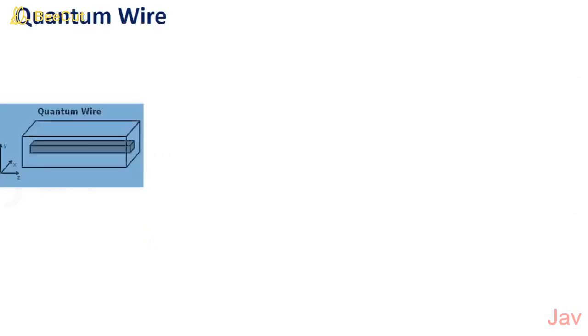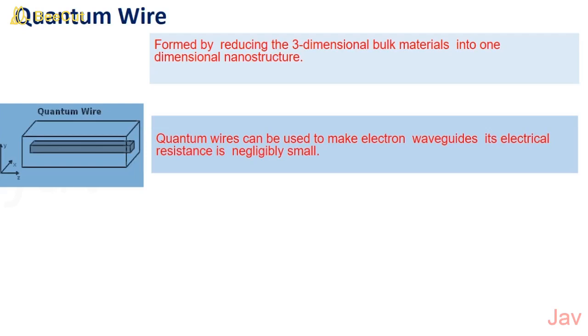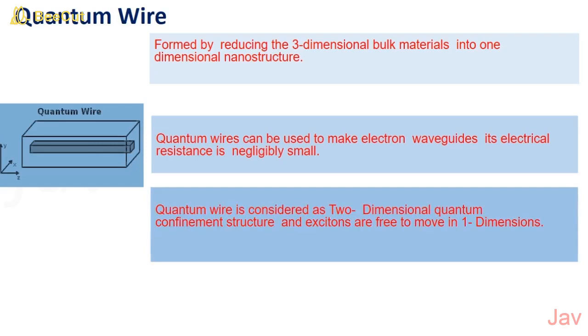Quantum wire. Quantum wire is made by reducing the three-dimensional bulk material into one-dimensional nanostructure. Quantum wires are used to make electron waveguide because its electrical resistance is negligibly small. Quantum wire is considered as two-dimensional quantum confinement structure, and excitons are free to move in one dimension. Application of quantum wire: it is used for making switchable high-speed laser.